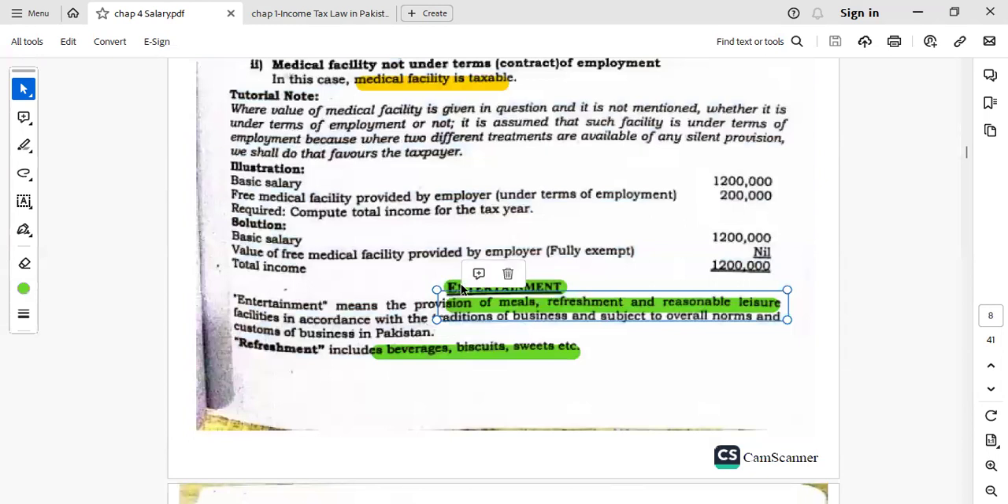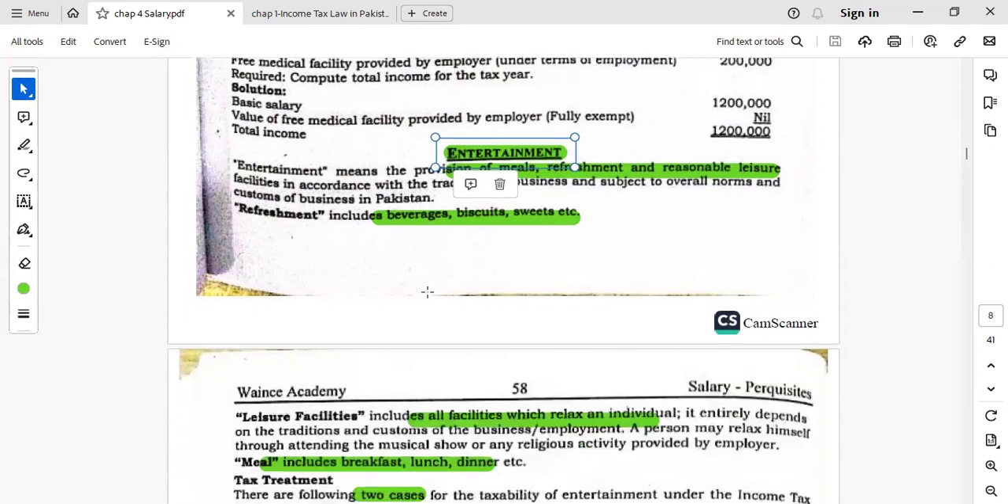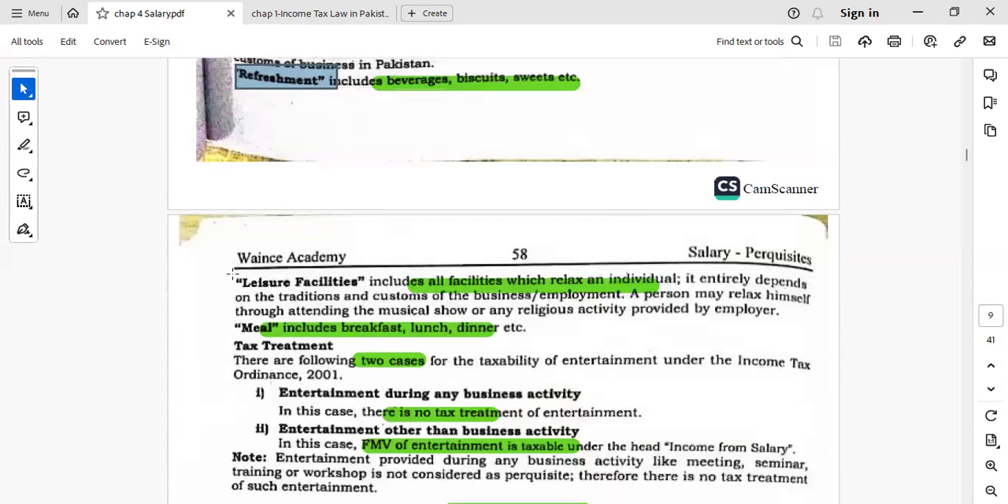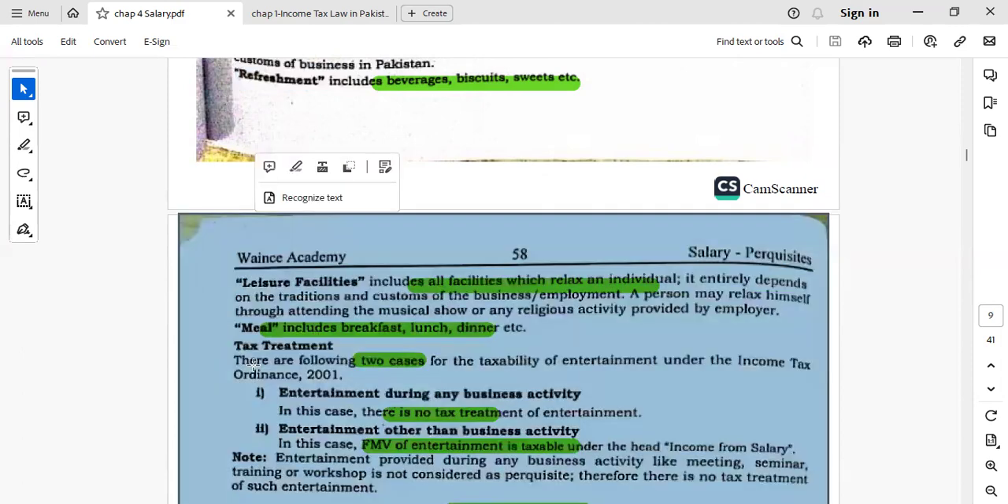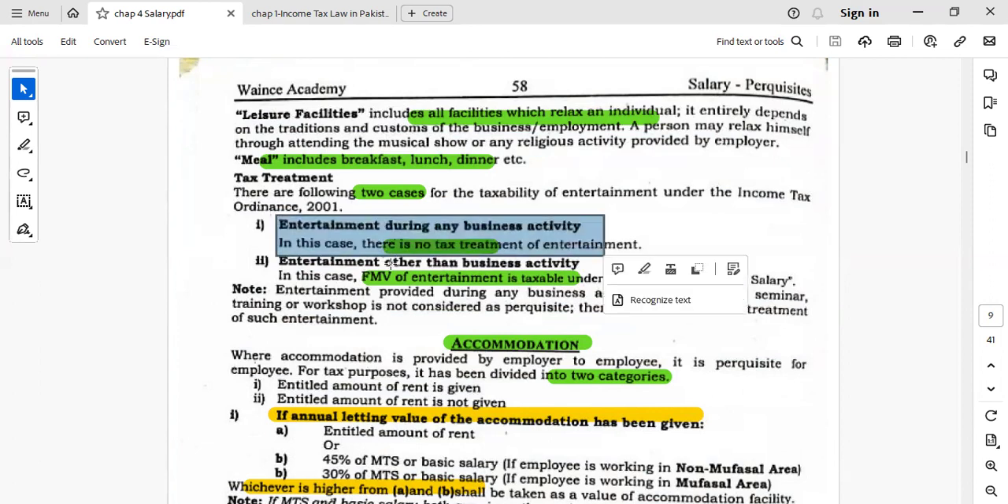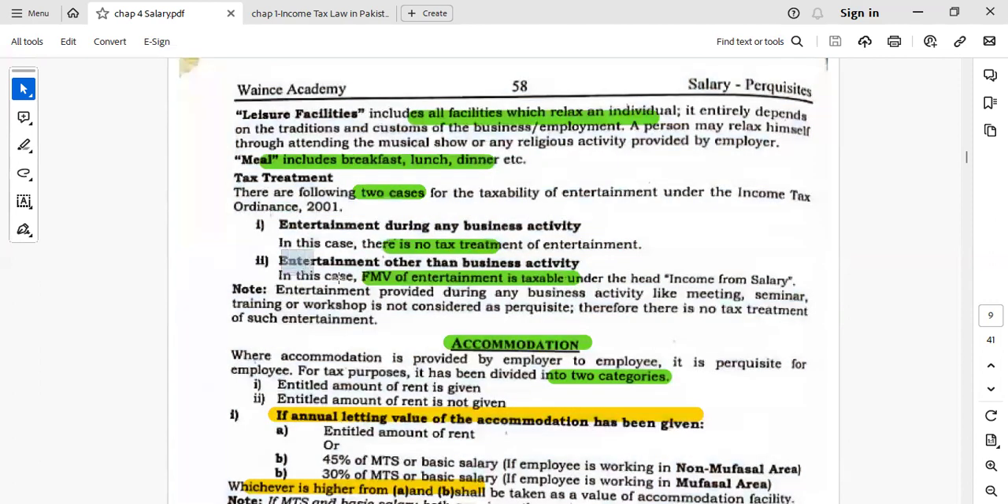Then entertainment. If any entertainment is provided by the employer in the form of refreshment, leisure facilities, leisure activities, or meals, the tax treatment is different. If this entertainment is part of the business activity, then there is no tax treatment. And if it is other than the business activity, then the fair market value of the entertainment will be added in the income from salary.